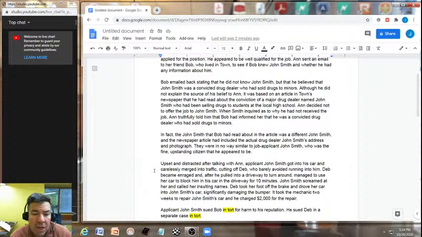Upset and distracted after talking with Ann, applicant John Smith got into his car and carelessly merged into traffic, cutting off Deb, who barely avoided running into him. Deb became enraged, and after he pulled into a driveway to turn around, managed to use her car to block him in his car in the driveway for 10 minutes. John Smith screamed at her and called her insulting names. Deb took her foot off the brake and drove her car into John Smith's car, significantly damaging the bumper. It took the mechanic 2 weeks to repair John Smith's car, and he charged $2,000 for the repair.